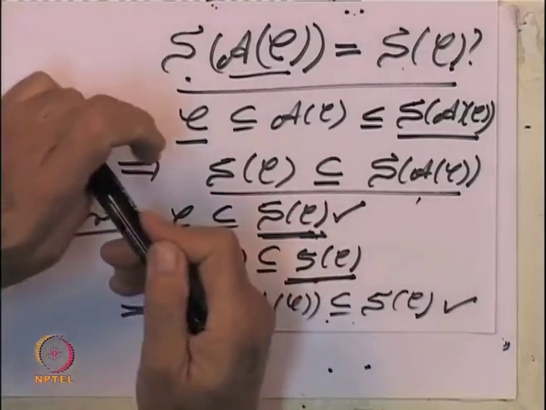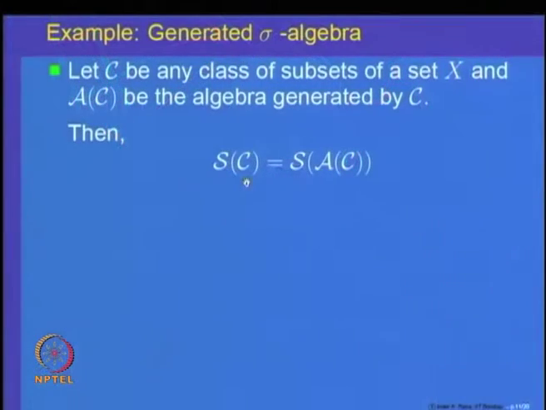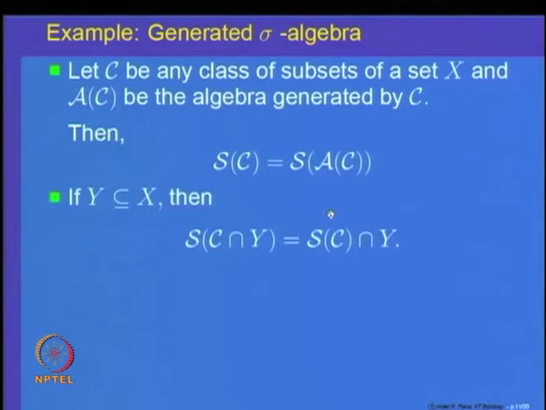So, these are going to be techniques which are going to be used again and again in our course of lectures. So, this is one observation that the sigma algebra generated by any collection C is also the sigma algebra generated by the algebra generated by that collection.